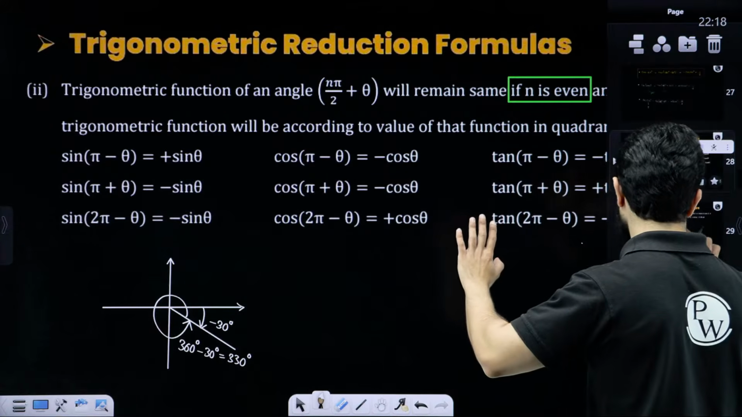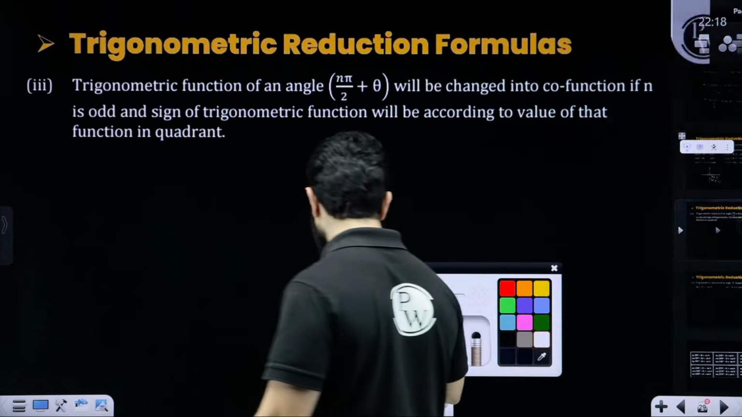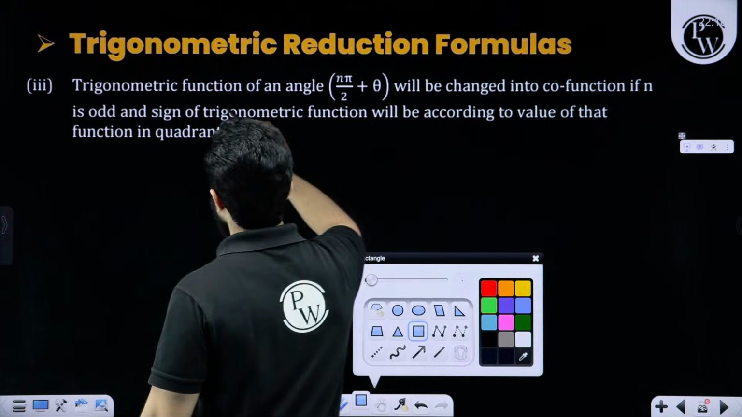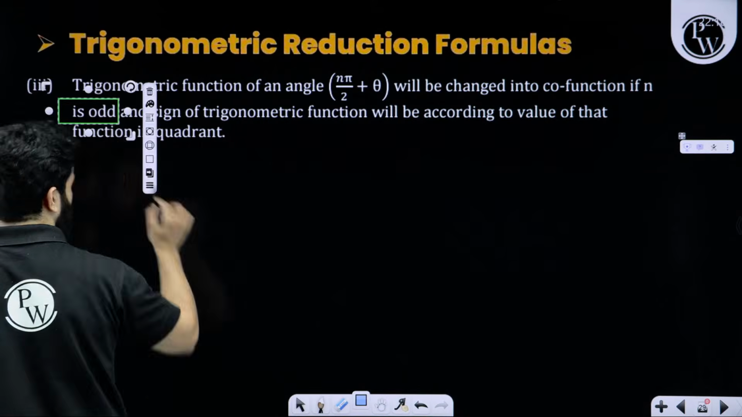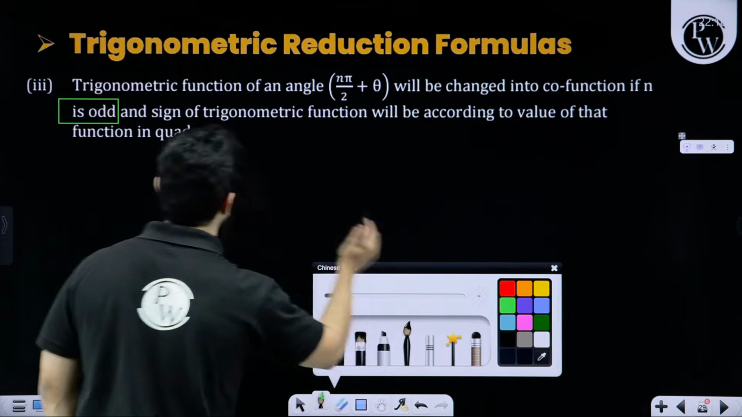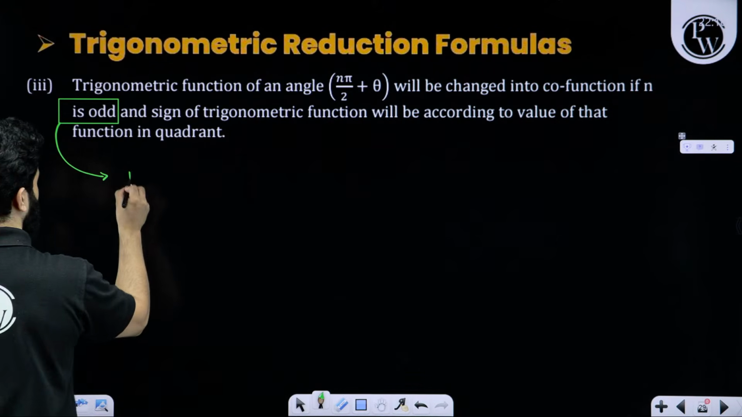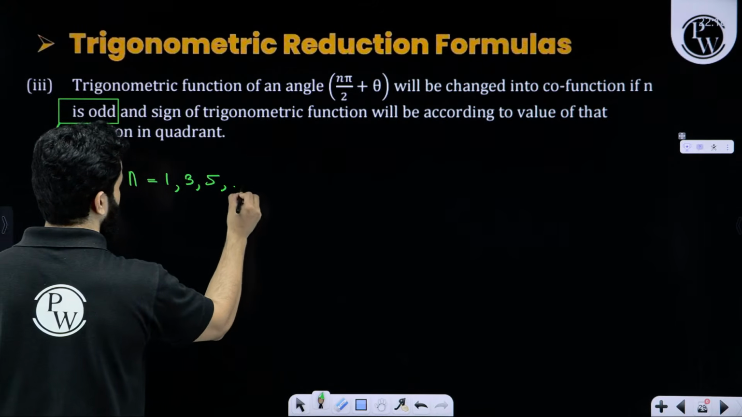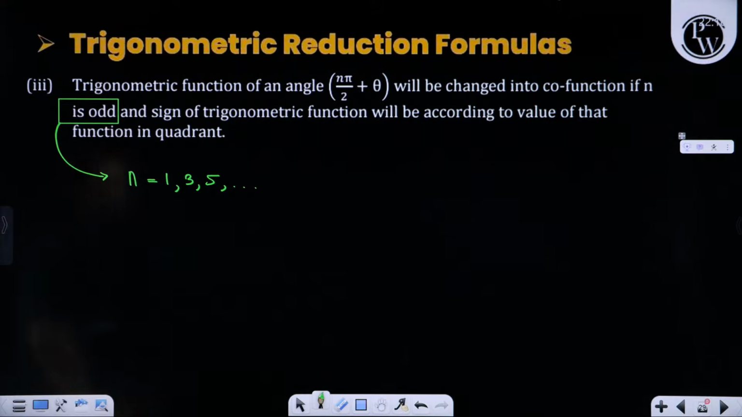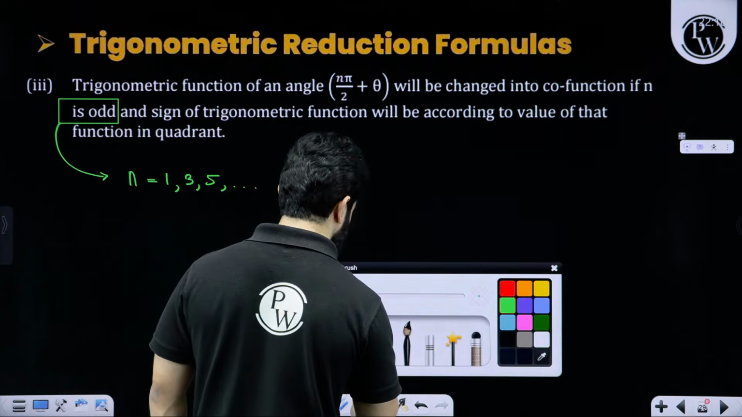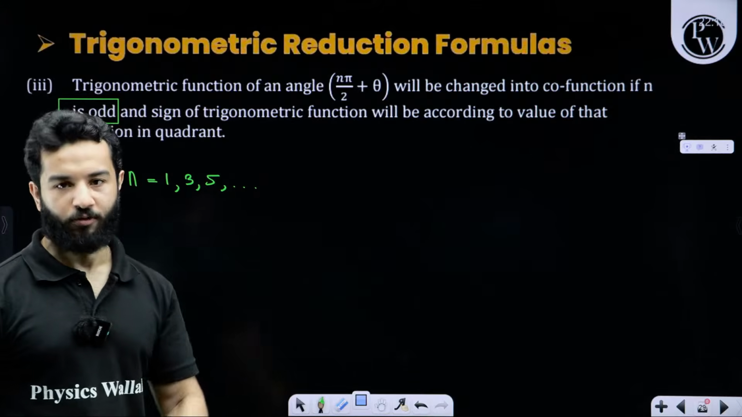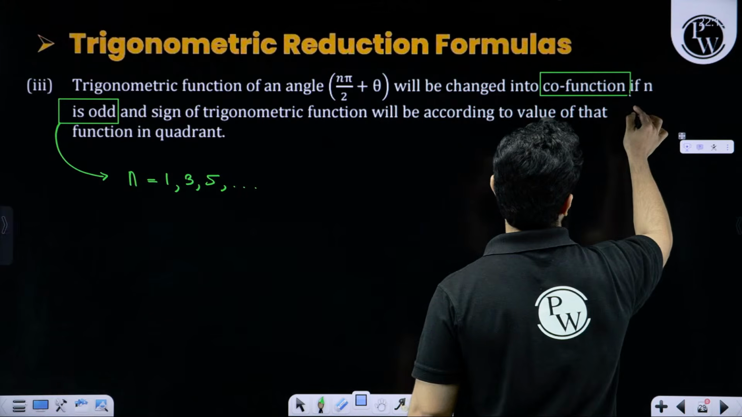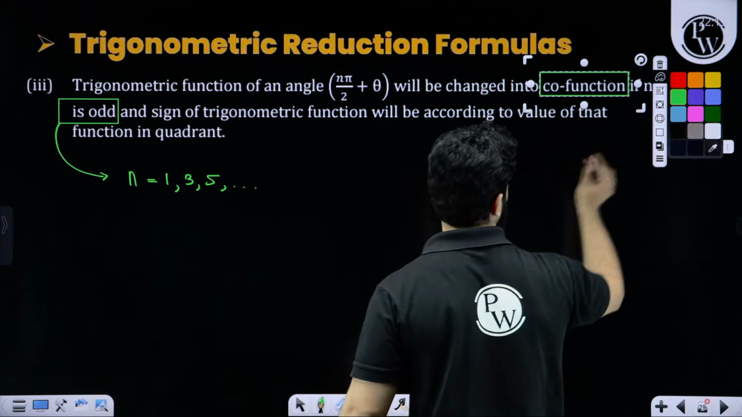Last, second last. And this is also very simple. Now, let's suppose n is odd, that means n is equal to 1, 3, 5 and so on. If n is odd, then what will happen? Then the function will get converted into its complementary function. Let's first understand this concept.